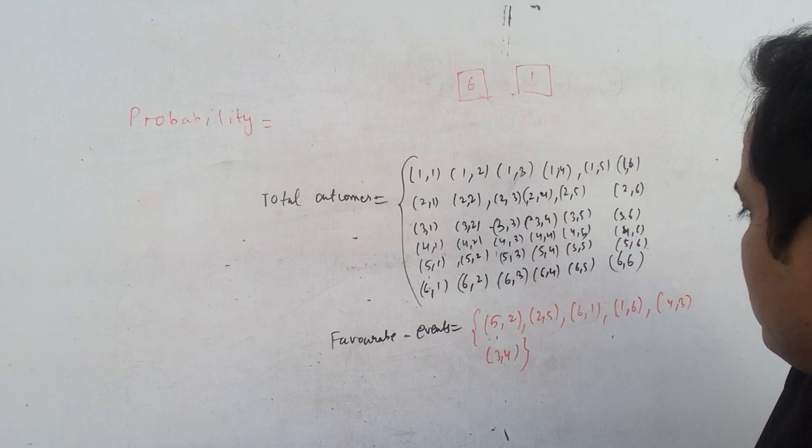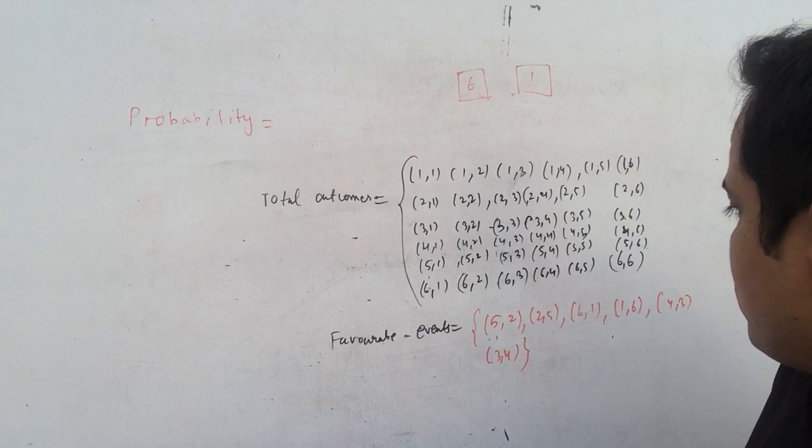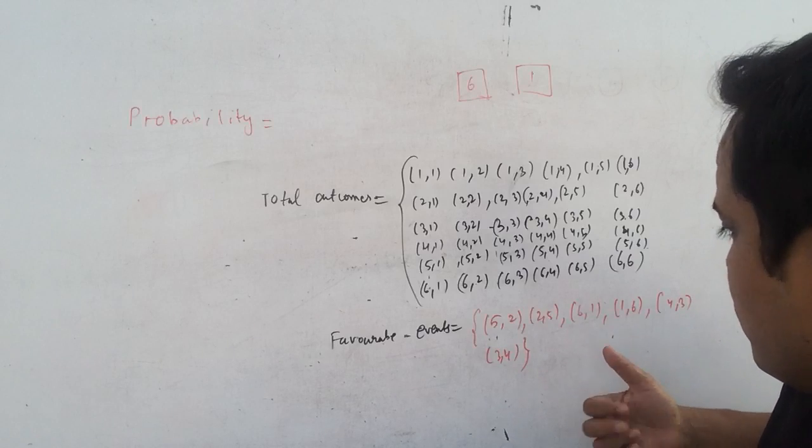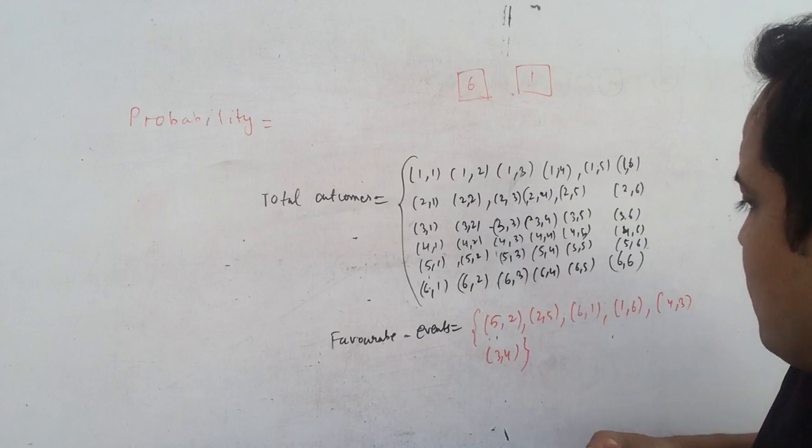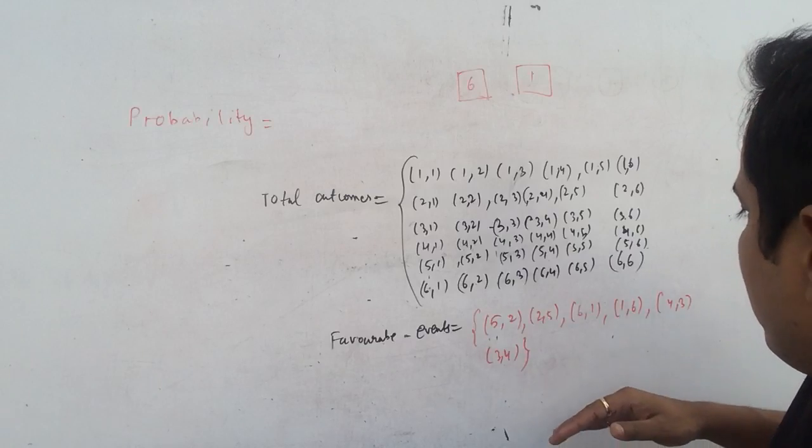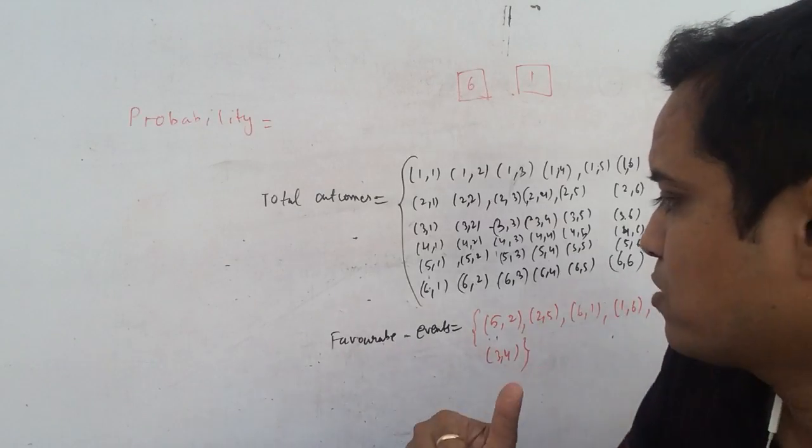What about 2? We haven't taken 2 plus 5. Yes, we have taken this one. We have taken this 5. We have taken this 4. Oh, okay. So these are the cases.